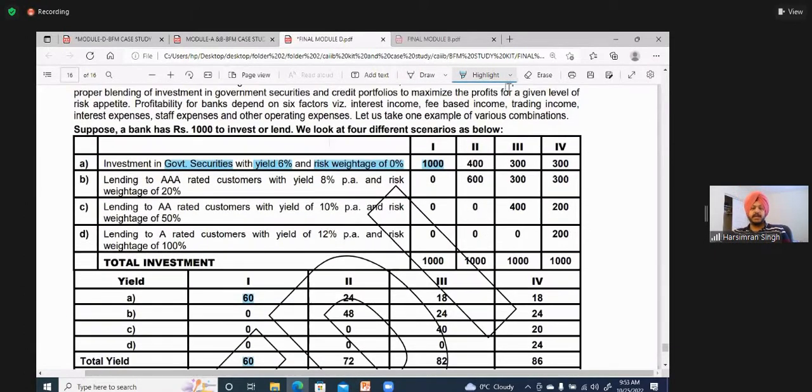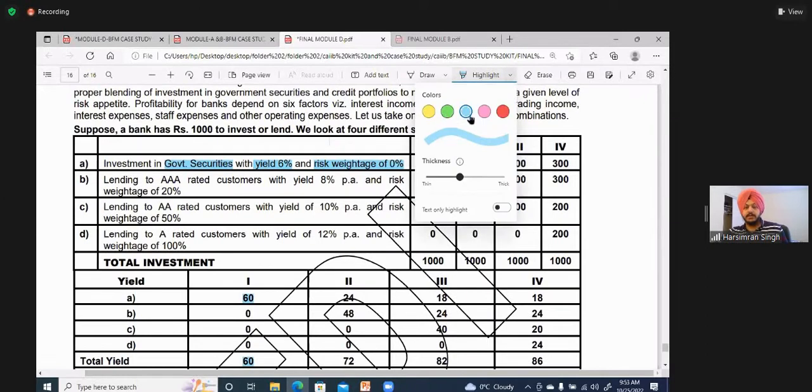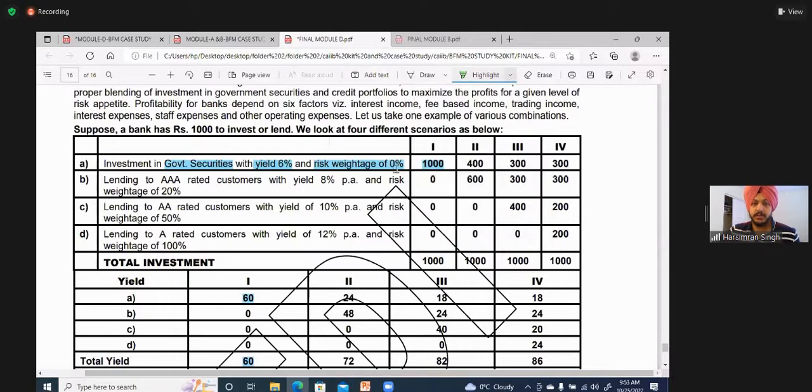Second option he has is he can put 400 in these government securities with 6% yield and zero risk. And he can give 600 to AAA rated customers who have a yield of 8%.